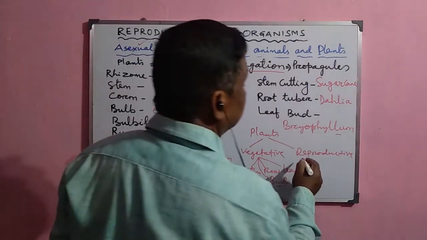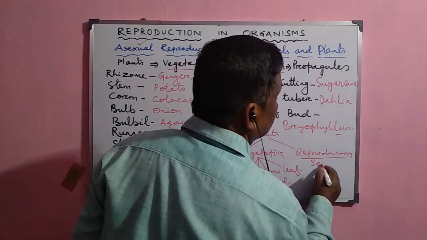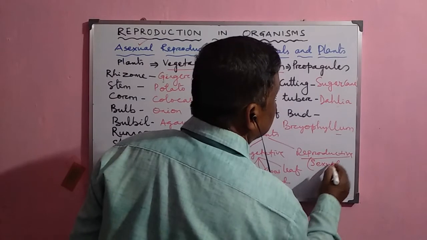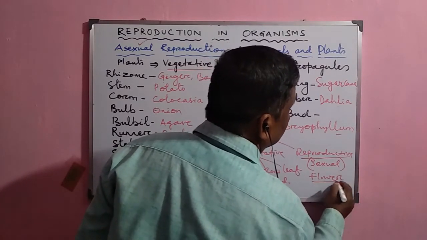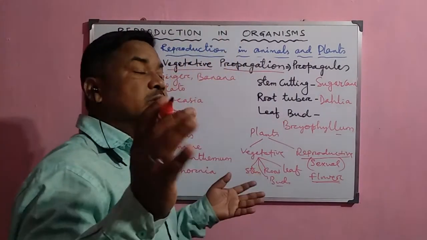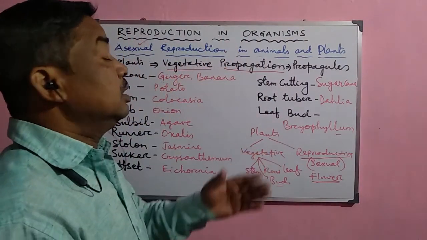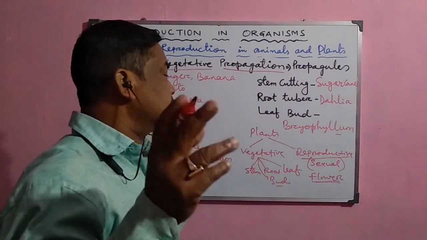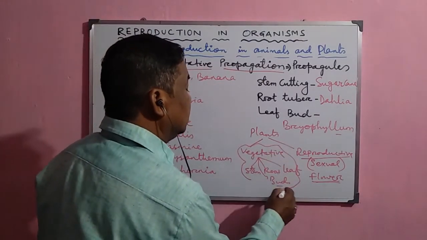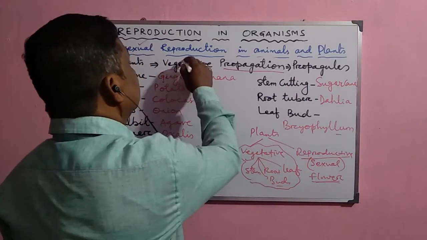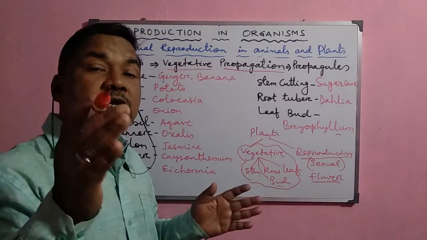But the sexual reproductive part is commonly called the flower. Flowers are either unisexual or bisexual, whatever the case may be, and they help in the process of sexual reproduction. The vegetative parts are normally responsible for asexual reproduction or vegetative propagation.